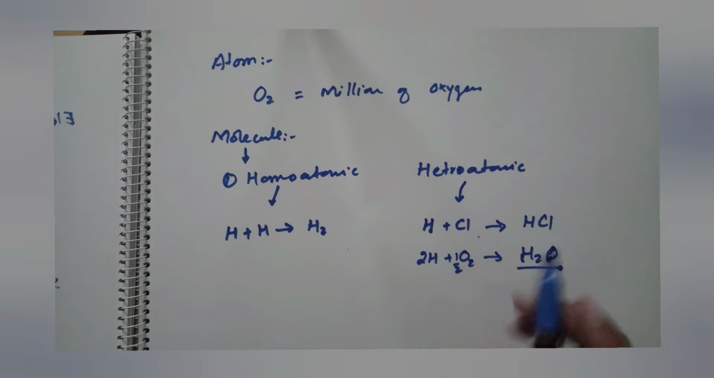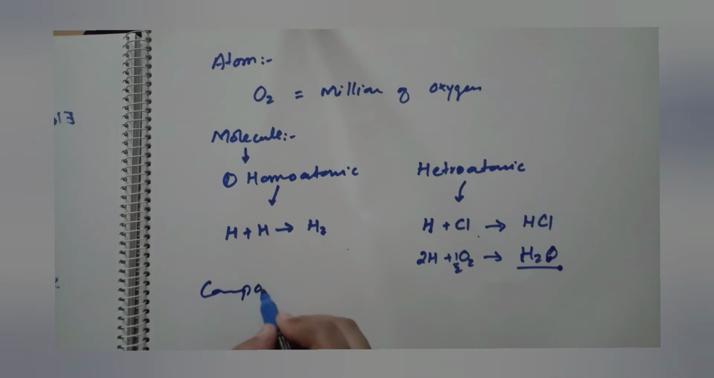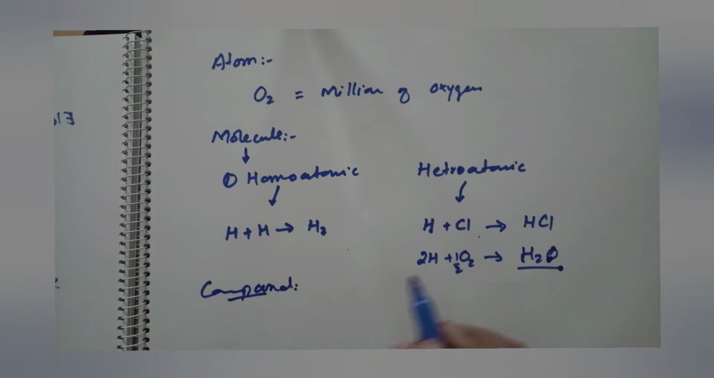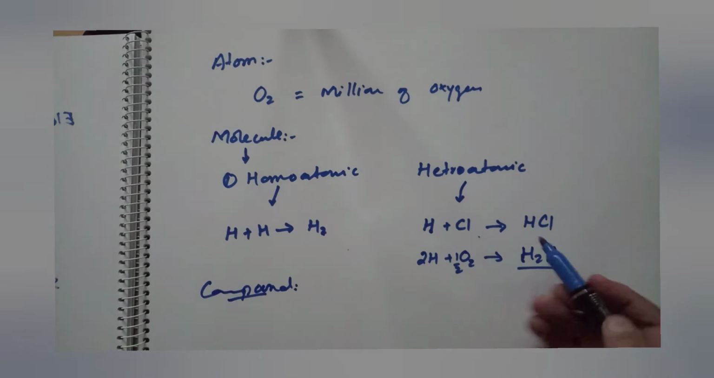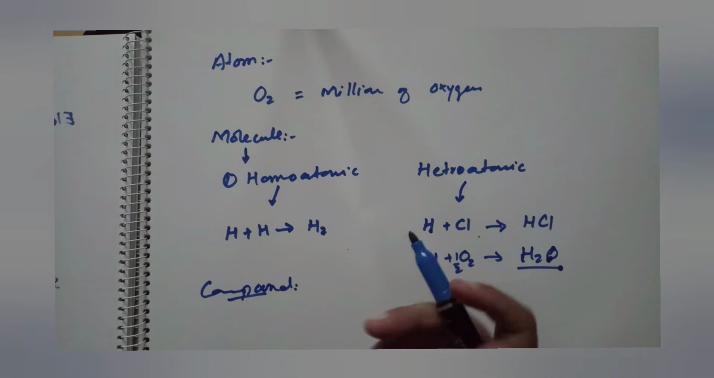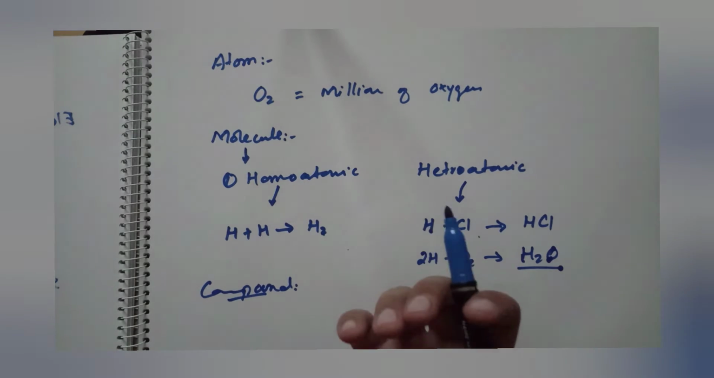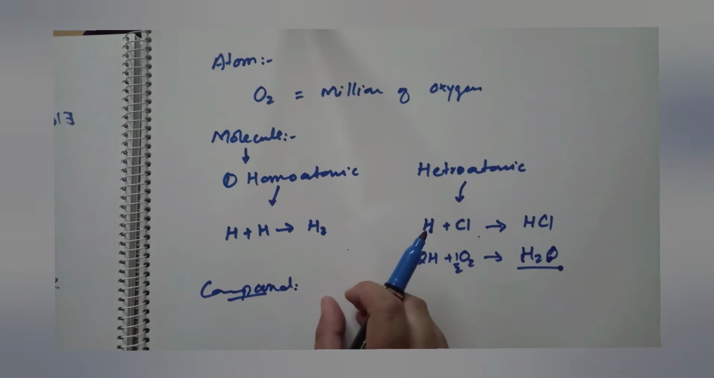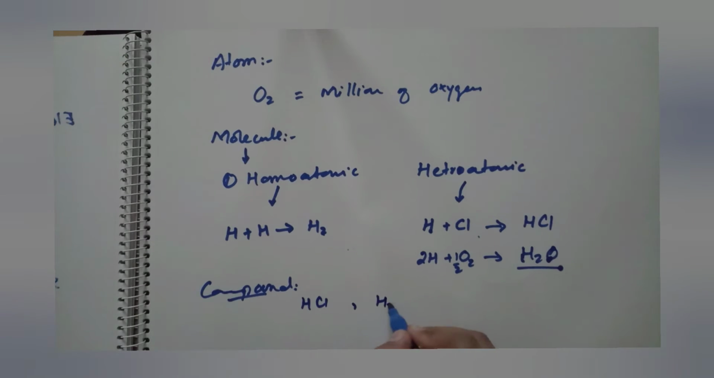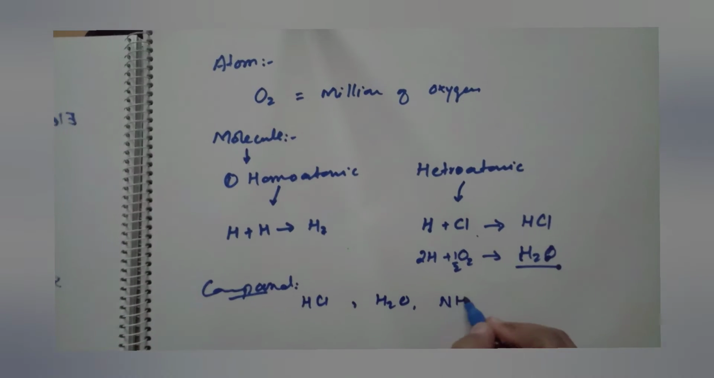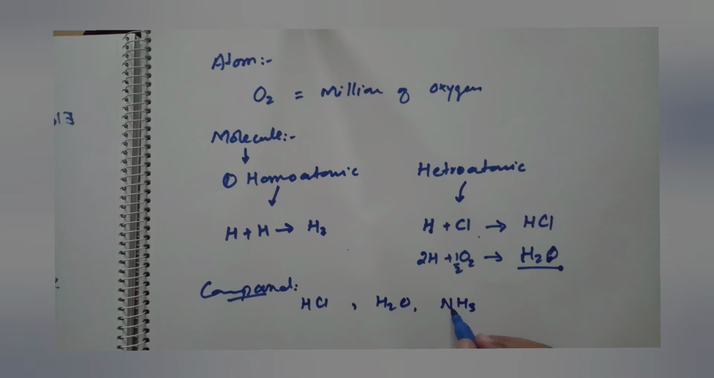So the next term is the compound. Now, what is a compound? A compound is a substance containing atoms of different elements, and these atoms are chemically combined together. Then the substance that is formed is called a compound. Like HCl, like H2O, like NH3. They have atoms of different types of elements.